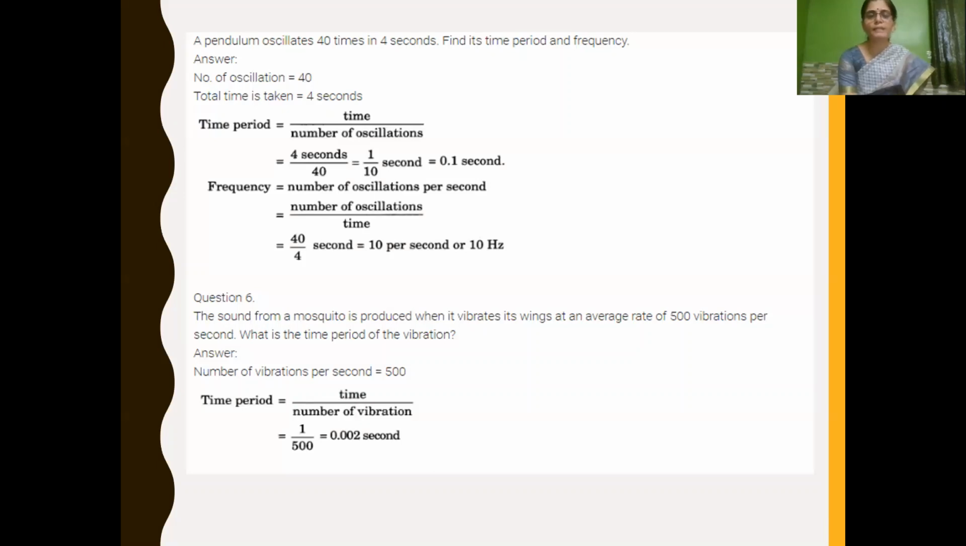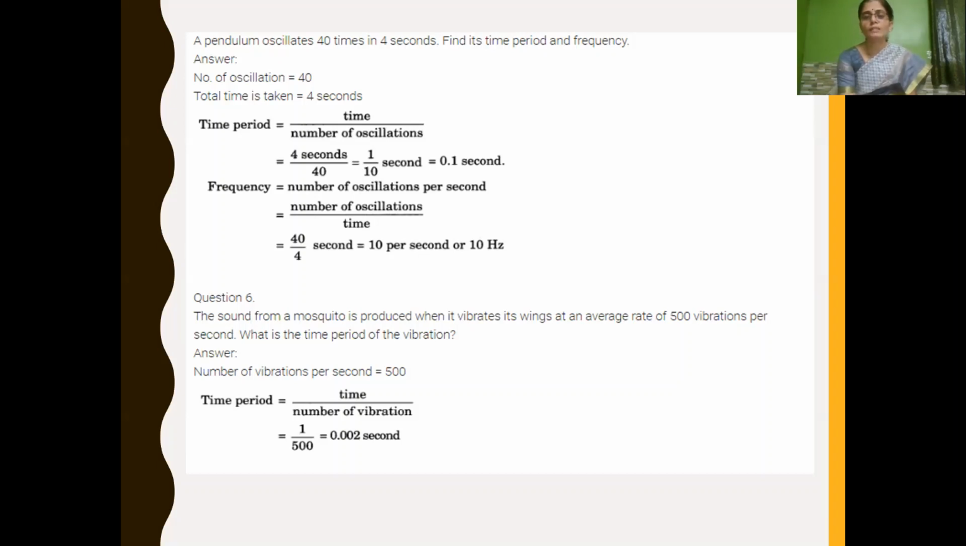So first let us write the given number of oscillations, that is 40, and the time taken is 4 seconds. In 4 seconds, 40 oscillations, 40 vibrations take place. We have to find out the time period. What is time period? The time taken to complete 1 oscillation. So time upon number of oscillations.